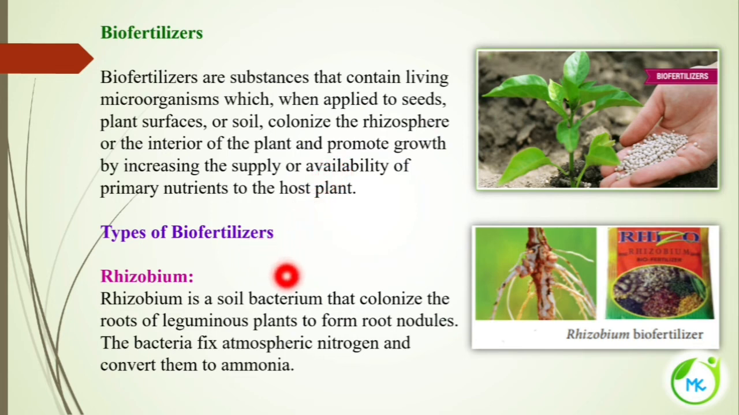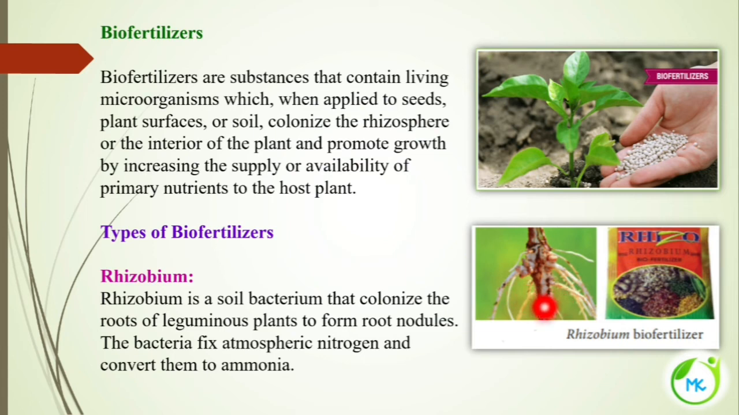Types of biofertilizer. The first is rhizobium. Rhizobium is a soil bacterium, and this bacterium colonizes the roots of leguminous plants. Leguminous plants are the plants that come under the leguminosae family, like peas and beans and all. Even groundnut and all, they are examples of leguminous plants.